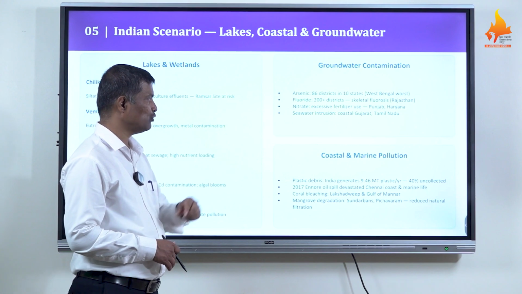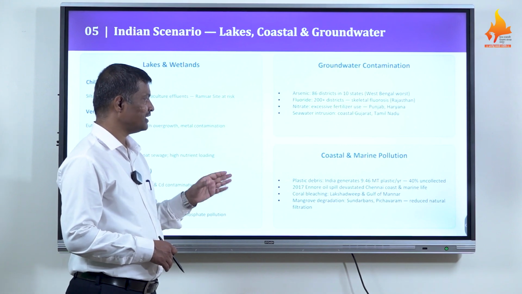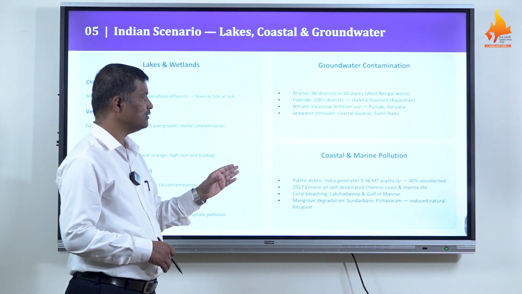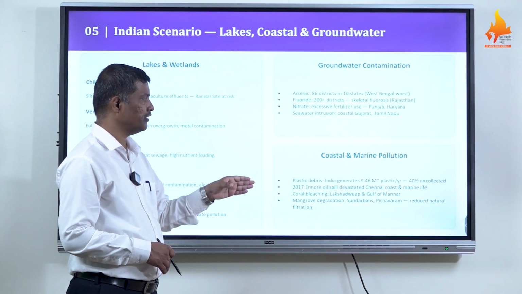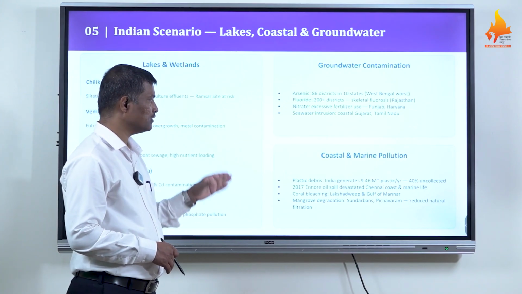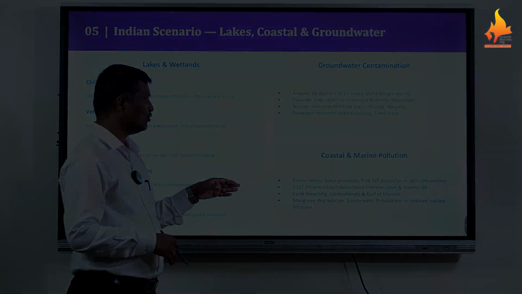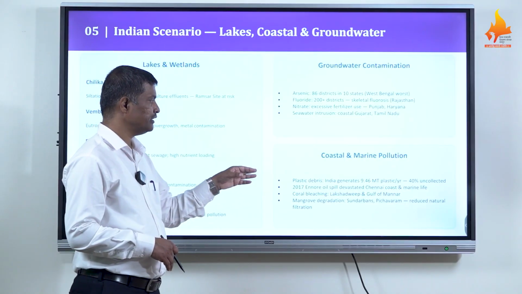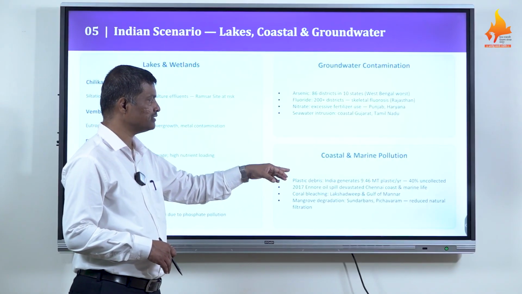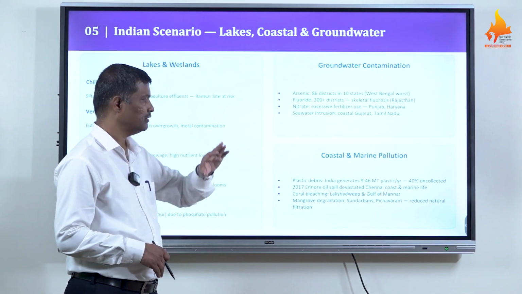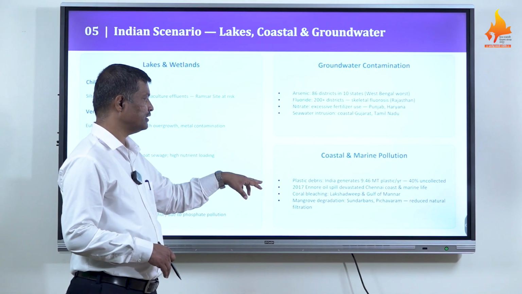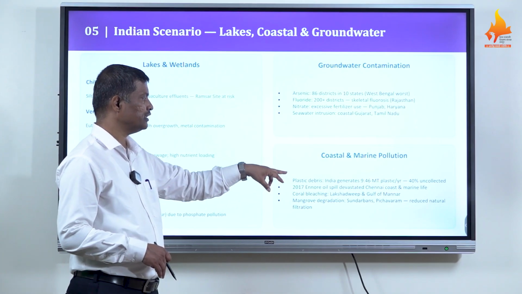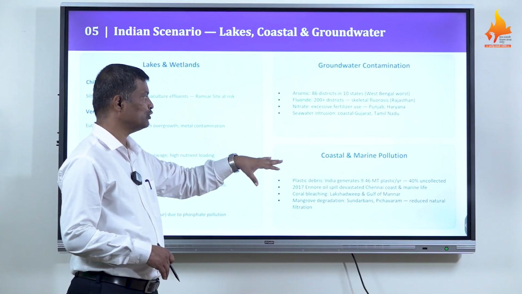Then coastal and marine pollution. You think about that, plastic debris: India generates 9.46 MT of plastic per year, 40% uncollected, which causes heavy pollution of water. The 2017 Ennore oil spill devastated the Chennai coast and marine life, heavy loss of marine life happened there in 2017. Then coral bleaching, Lakshadweep and Gulf of Mannar heavily polluted.